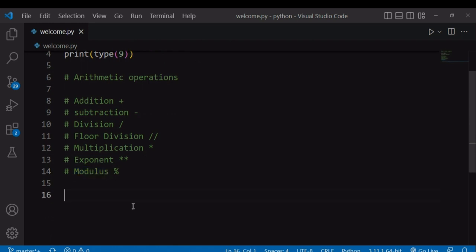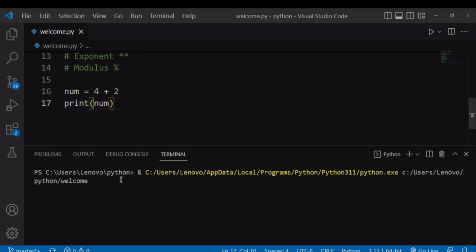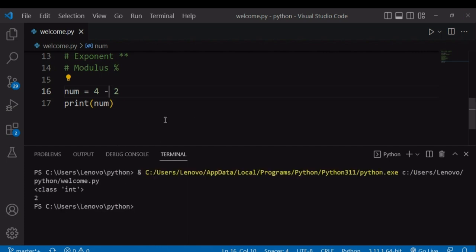Let's talk about the addition first. So we can add two numbers. For example, 4 plus 2 using the plus sign. We know this basic mathematical operation, right? Let's store it in a variable called num. Let's print this num onto the screen in the print function. If you run our file, it's going to give us 4 plus 2, which is 6. So it has returned 6, right? You can also use the minus to subtract two numbers. These are just basic math operations that everyone knows. So 4 minus 2 is 2.